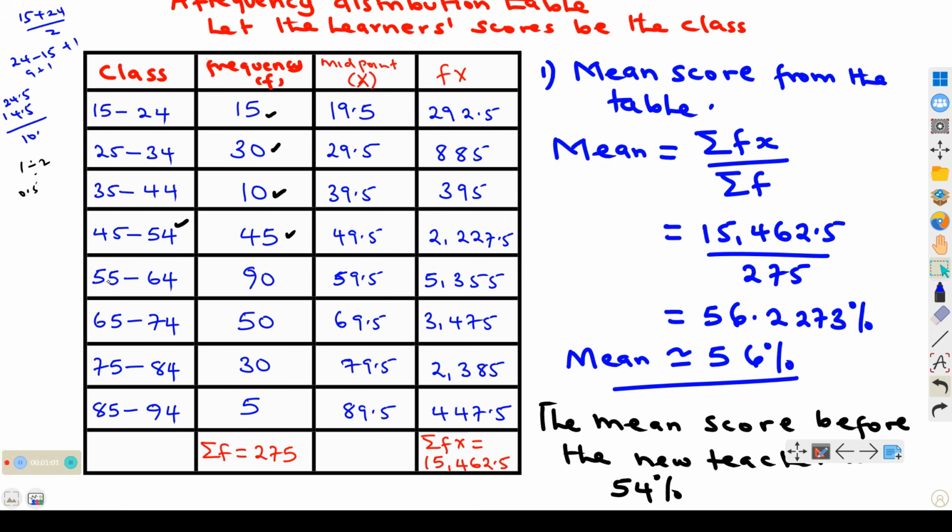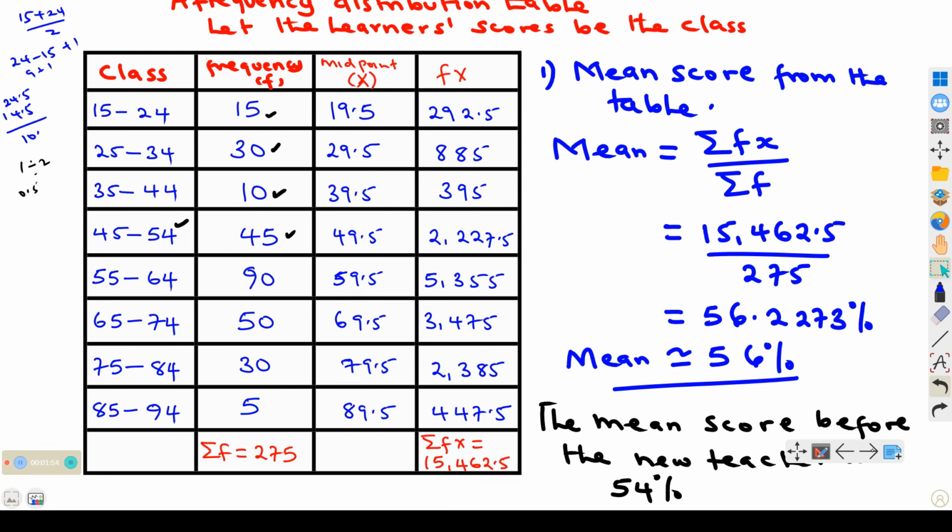You can see that all those who scored from 55 and above start from this given class, 55 to 64. 90 students scored between 55% to 64%. Those who scored below 55 will be in these classes: 45 to 54, 35 to 44, 25 to 34, then 15 to 24. These classes from 15 to 54 are the classes where we have the learners who scored below 55, because all those who scored 55 and above start from here up to 94.